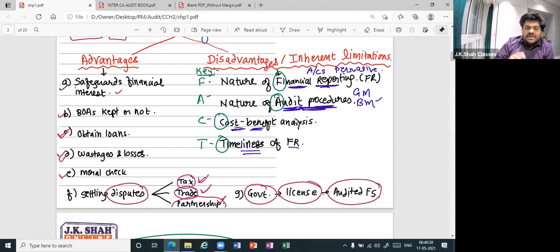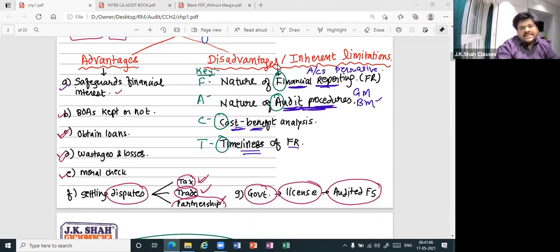Can I say the information which is there in the accounts is persuasive in nature and it is not conclusive? What do you mean by persuasive? Doubtful. Perfect. What do you mean by conclusive? Not doubtful. But major information will be persuasive. Can you give me an example of persuasive information? Auto fare. And can you give me an example of conclusive information? Boarding passes or tickets, travel tickets, etc.